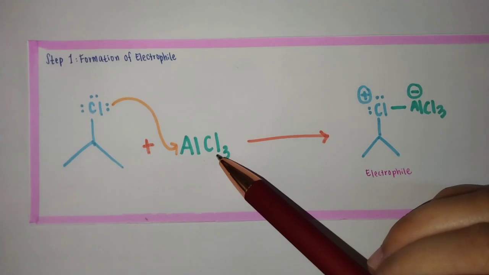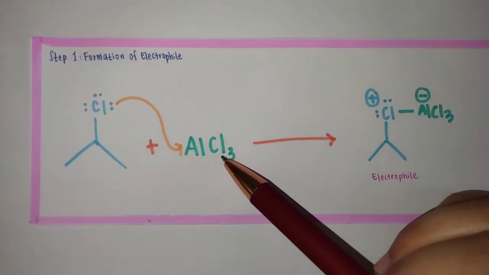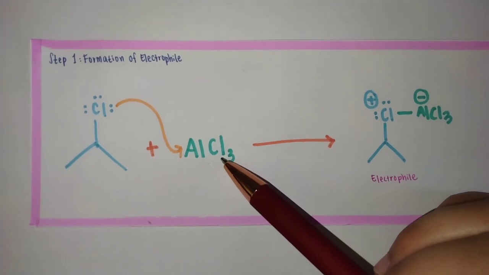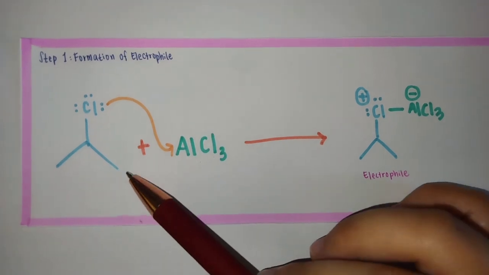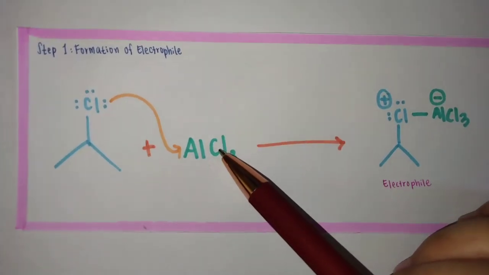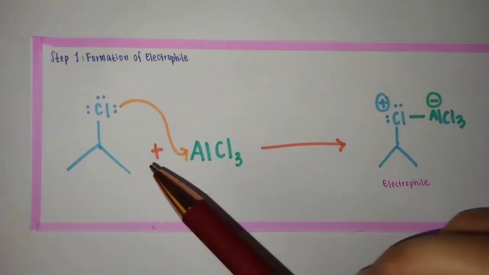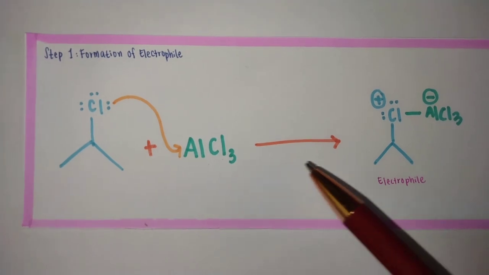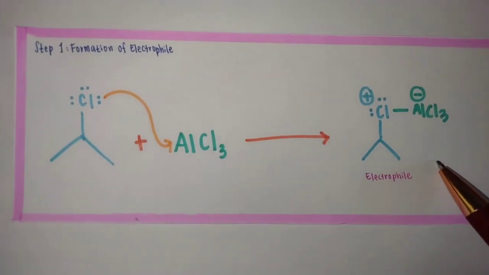So AlCl3 will act as a Lewis acid catalyst which helps generate the electrophile from 2-chloropropane. The AlCl3 interacts with 2-chloropropane to form a complex such as this one, which is the electrophile.